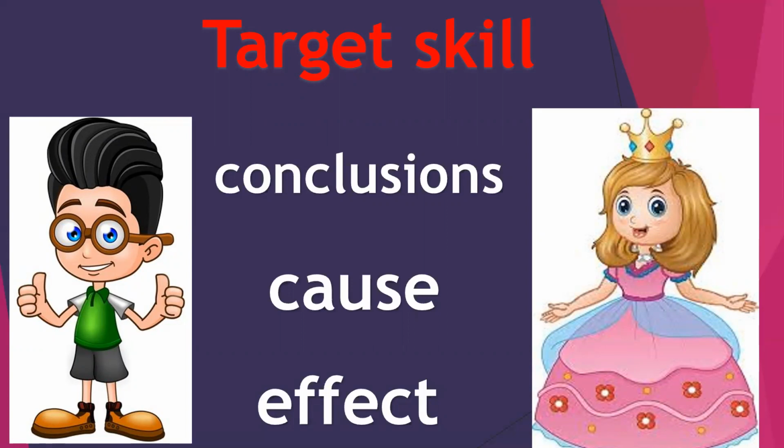Okay, if I'm asking this question about the snake, why doesn't the snake win the race? Because the snake stops to chase the bugs. So this is the cause. The effect and the result is he doesn't win the race.